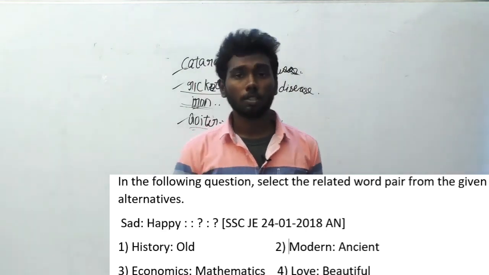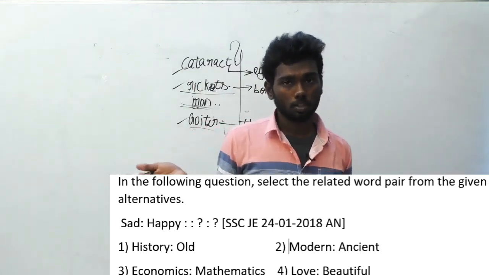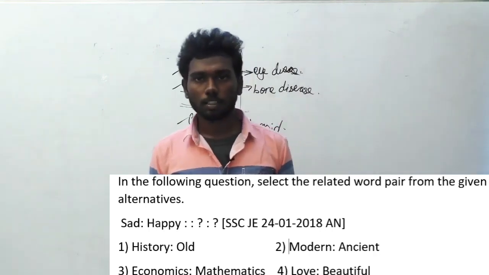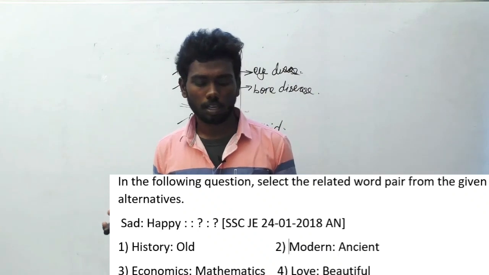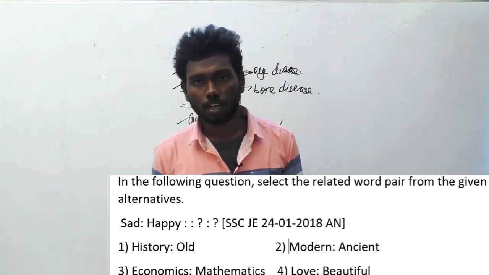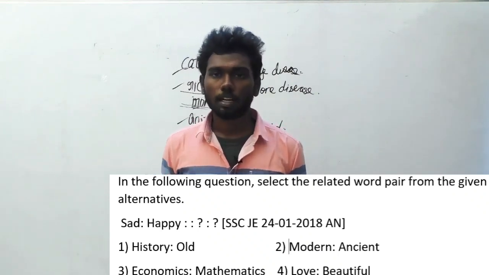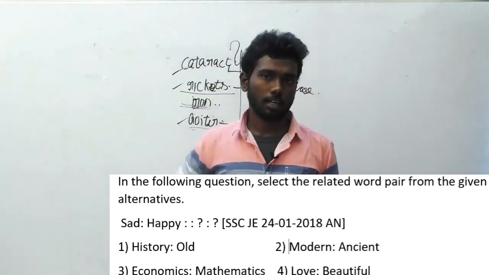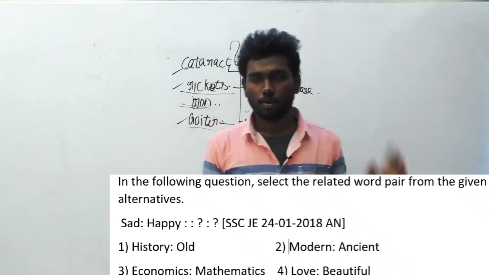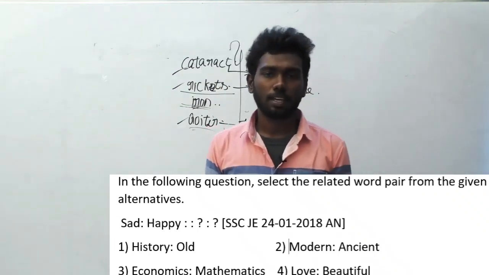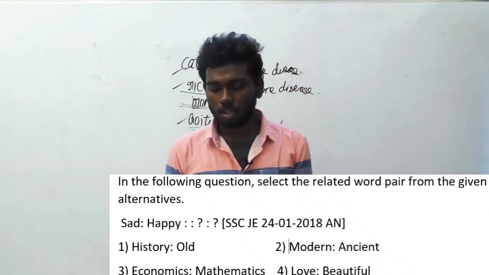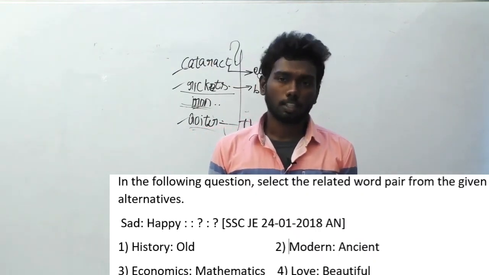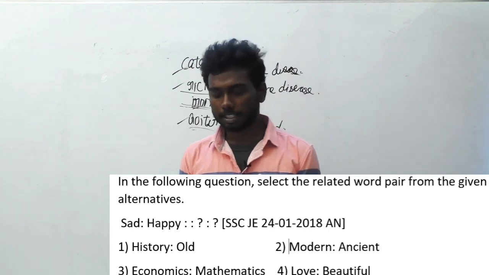History and old. Obviously history means it's an old thing. Economics and mathematics, they both are subjects. They are not opposites. Love and beautiful, they are also not opposites. Modern means the current trend. Ancient means the trend which was followed many years before. So modern and ancient is the answer here. The option B, modern and ancient.